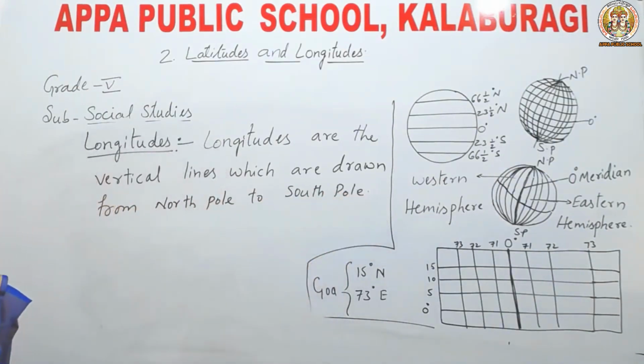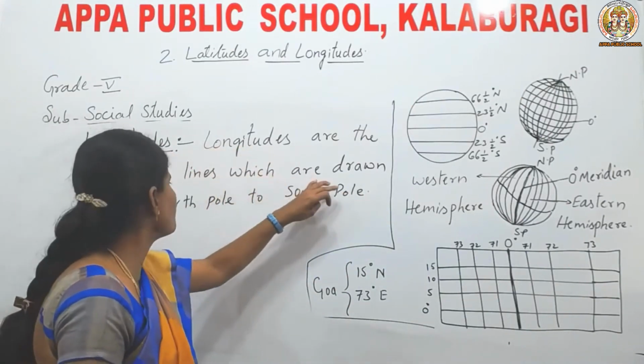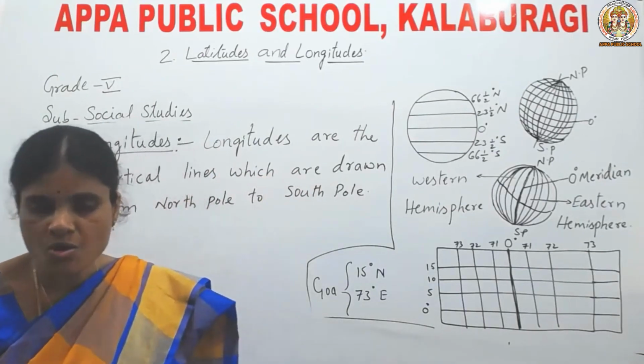Okay. Children, what is the definition of longitudes? Longitudes are the vertical lines which are drawn from North Pole to South Pole.